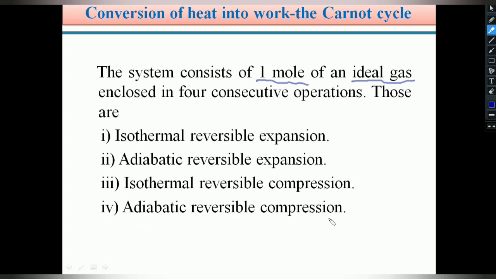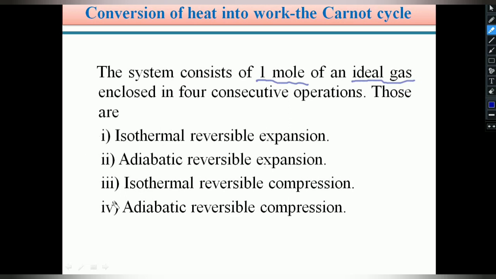So students, we can easily remember these 4 operations: initially two expansions, and then two compressions, alternating isothermal and adiabatic.